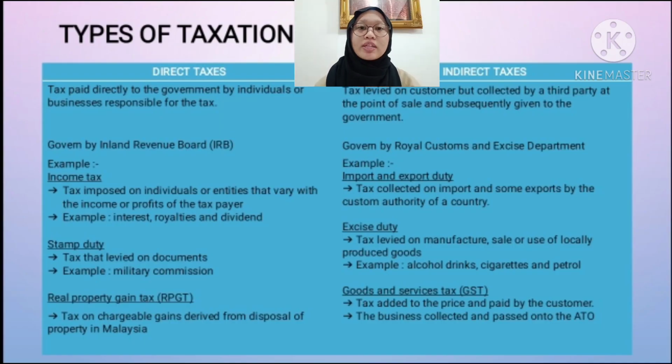So now I would like to present about the types of taxation. As we all know, taxation has two types, direct tax and indirect tax. So what is the difference between direct tax and indirect tax? Direct tax is paid directly to the government and controlled by the Inland Revenue Board. Examples of direct tax are income tax, stamp duty, and real property gains tax. While indirect tax is paid to a third party who gives it to the government and is controlled by the Royal Customs and Excise Department. Examples of indirect tax are import and export duty, excise duty, and goods and services tax.